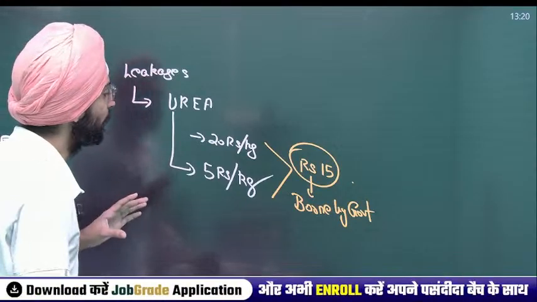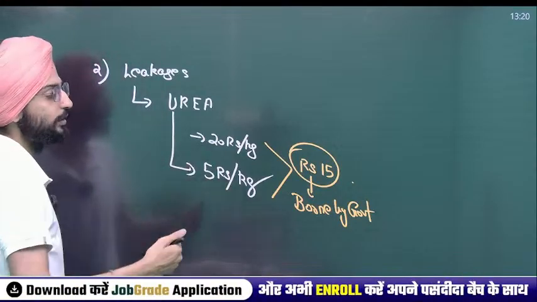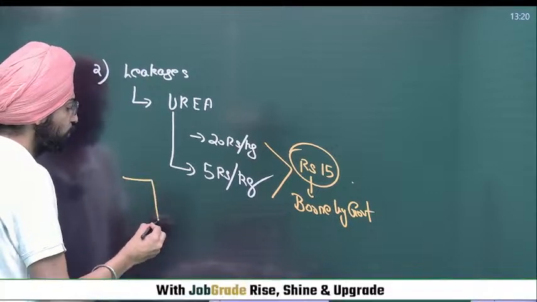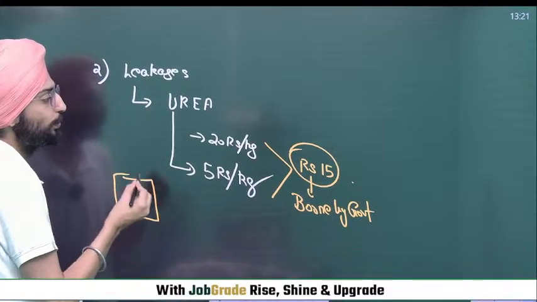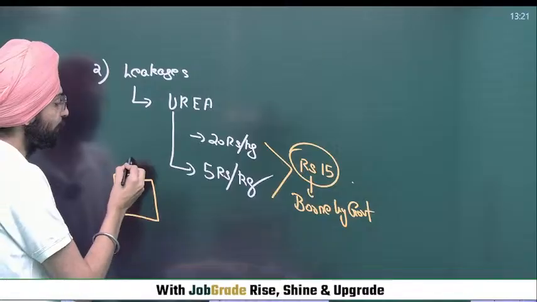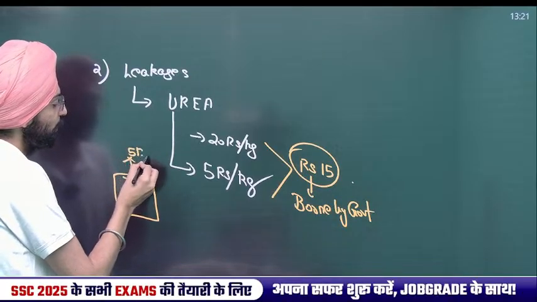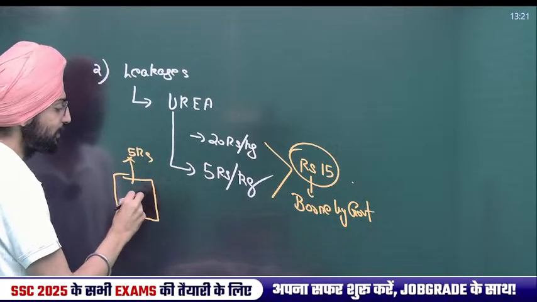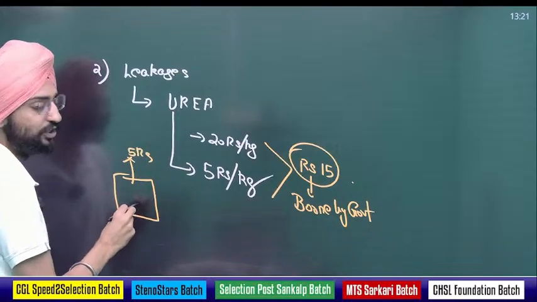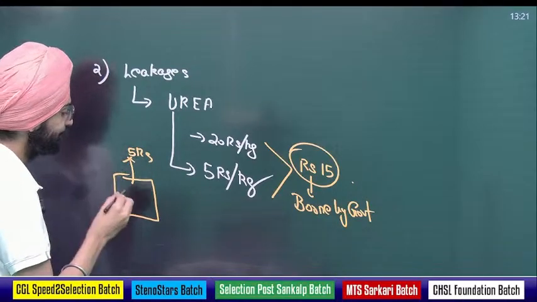Now take an example. A shopkeeper has been told to provide urea to the farmers at the rate of 5 rupees. Don't worry, we'll pay you 15 rupees, the government says. But he is a smart chap. What will he do?